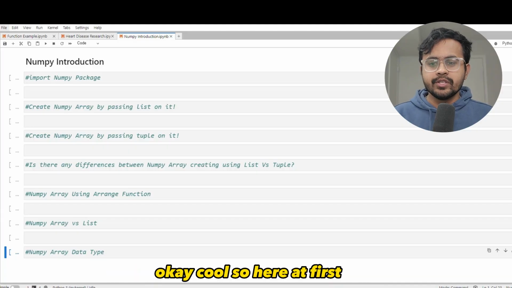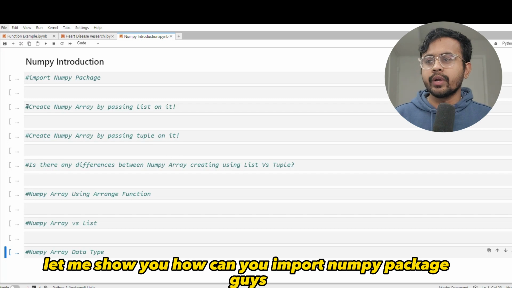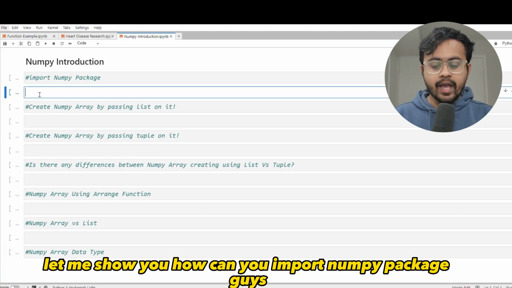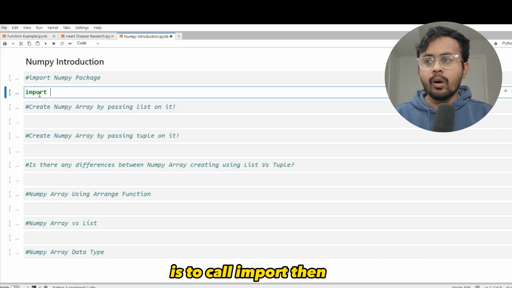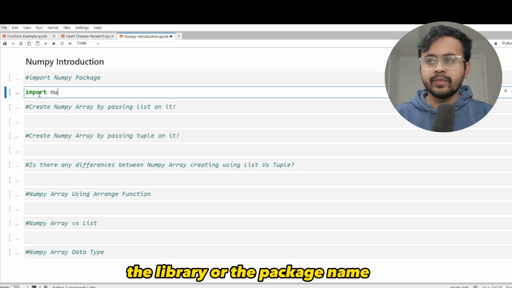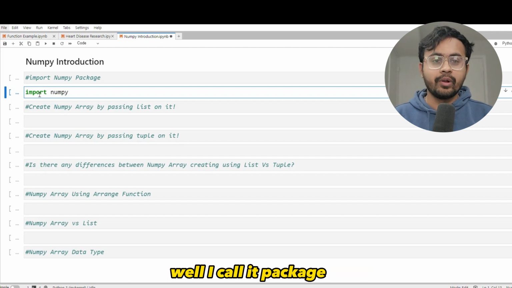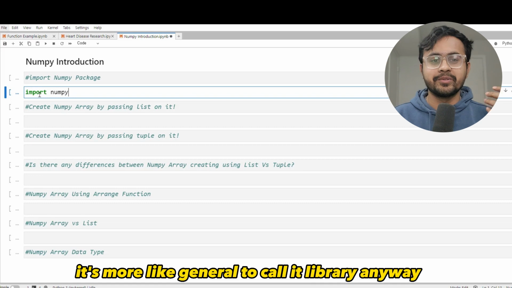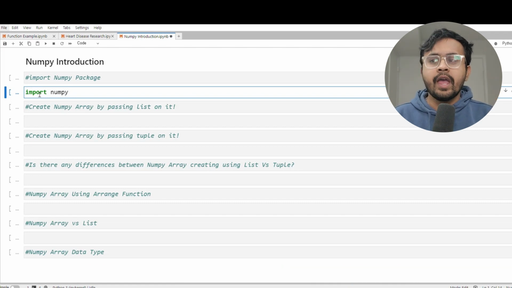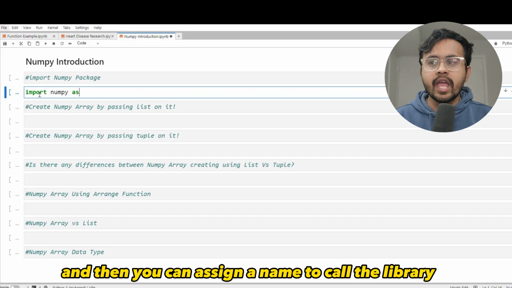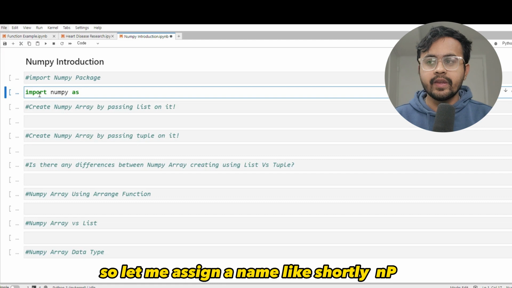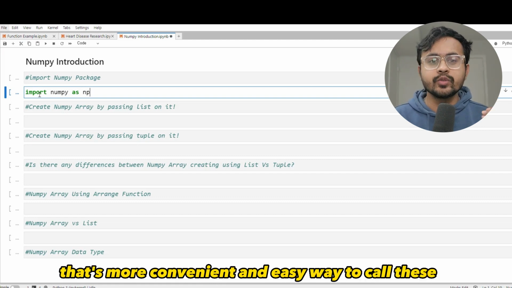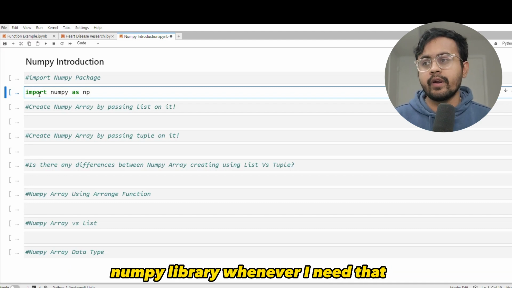Okay, cool. So here at first, let me show you how you can import the Numpy package. Guys, one of the common ways to import any package in Python is to call import, then the library or the package name. Well, I call it package, but it's more general to call it library. Anyway, then you can assign a name to call the library whenever you need to work on it. So let me assign a name, shortly NP. That's a more convenient and easy way to call this Numpy library whenever I need it.